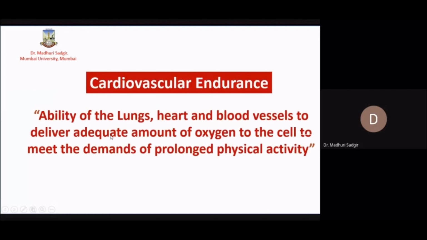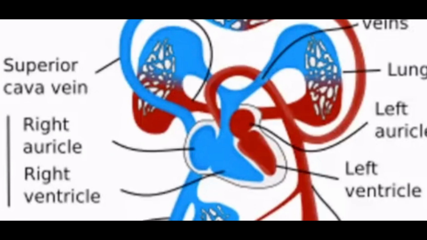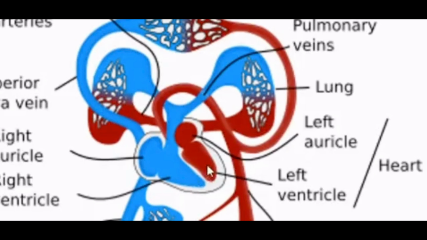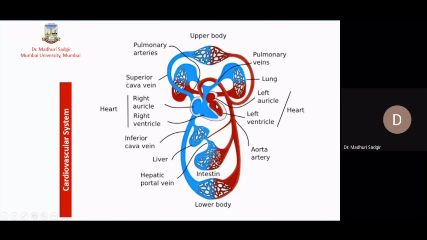We will understand how the cardiovascular system works. You can see here, this is a heart, okay? Can you see here in the center? This is a heart. The right side and left side, you can see the blue color and the red color, right? The blue color is impure blood. The red color is highly oxygenated blood, meaning more oxygen is there in the blood.